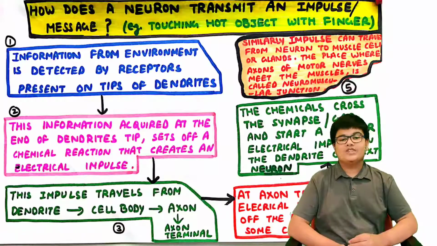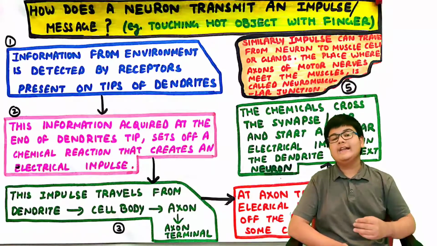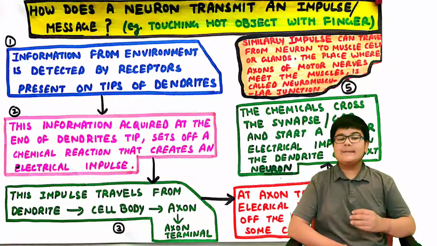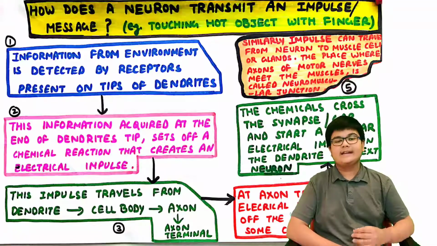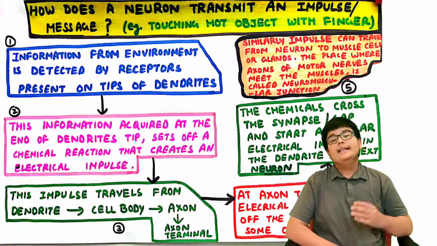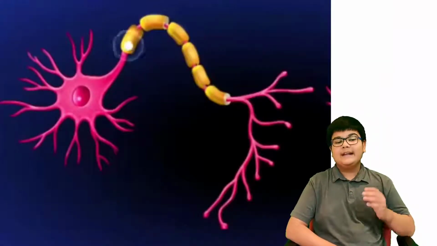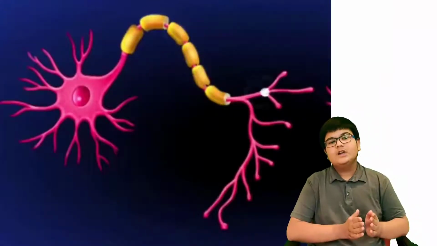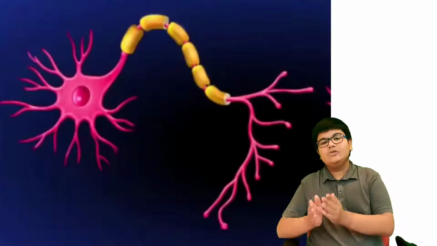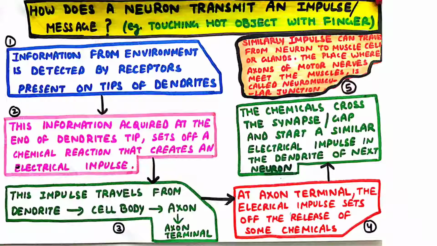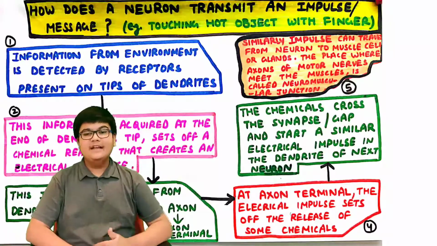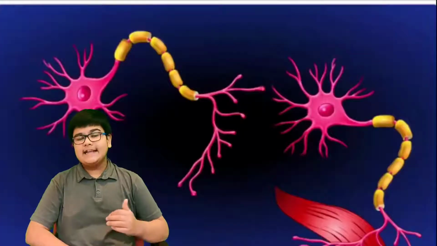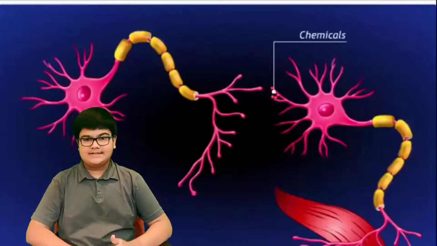Now this information acquired at the ends of the dendrite tips sets off a chemical reaction that creates an electrical impulse. This impulse travels from the dendrite to the cell body, to the axon, and then finally to the axon terminal. At the axon terminal, the electrical impulse sets off the release of some chemicals.